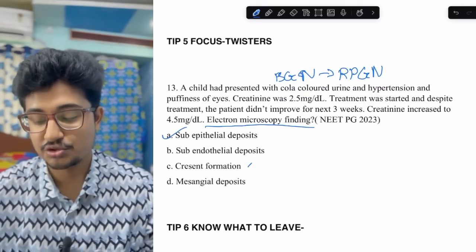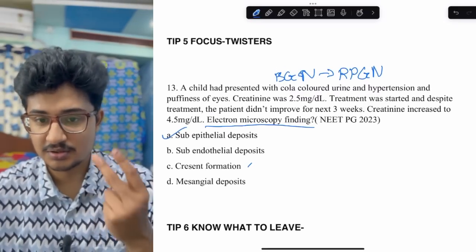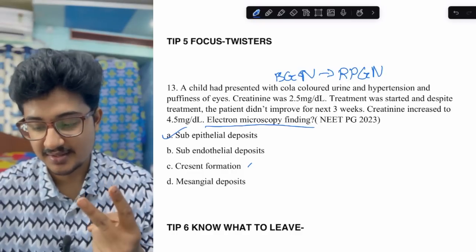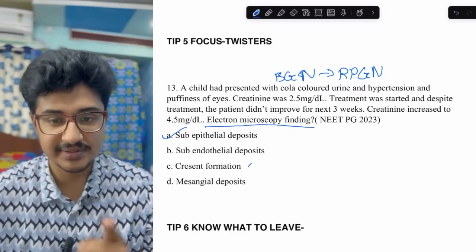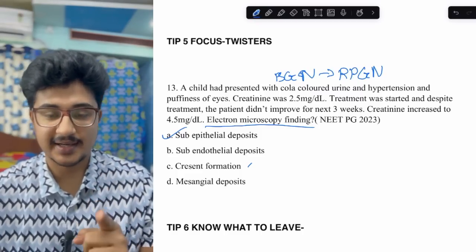Tip 6 is know what to leave. I left 2 of the questions unanswered and one of them was this, and this is still a controversial question that no one has the correct answer.